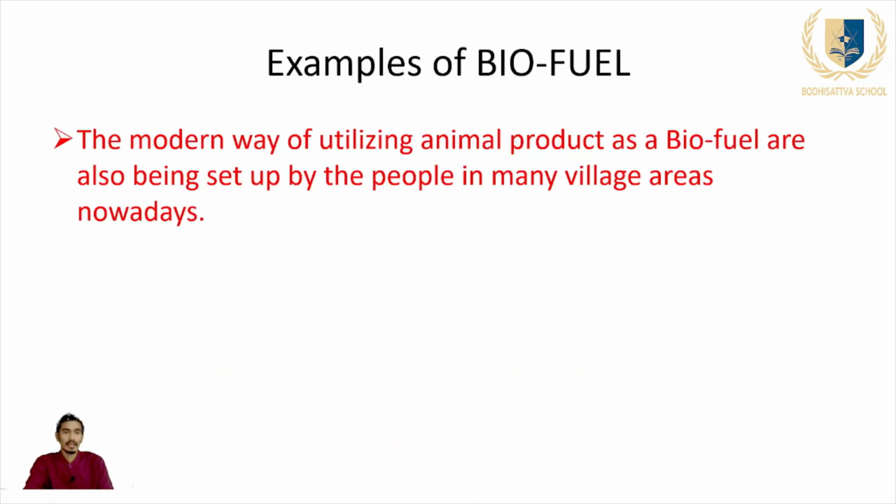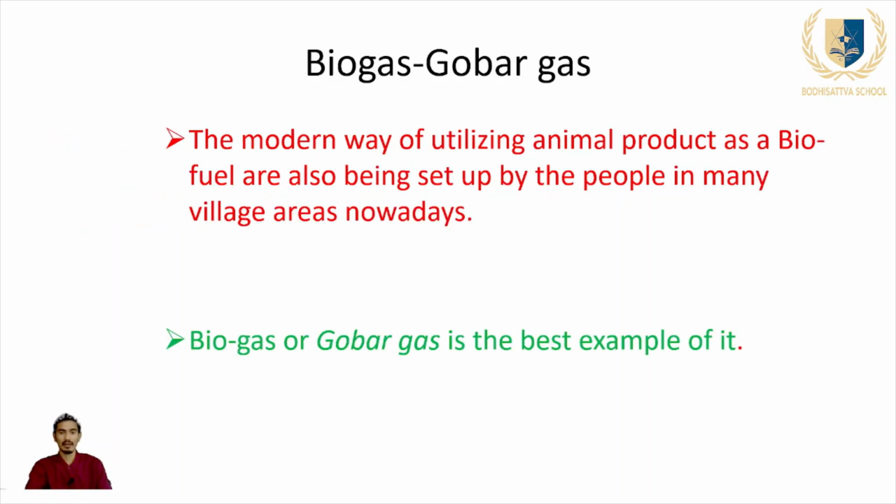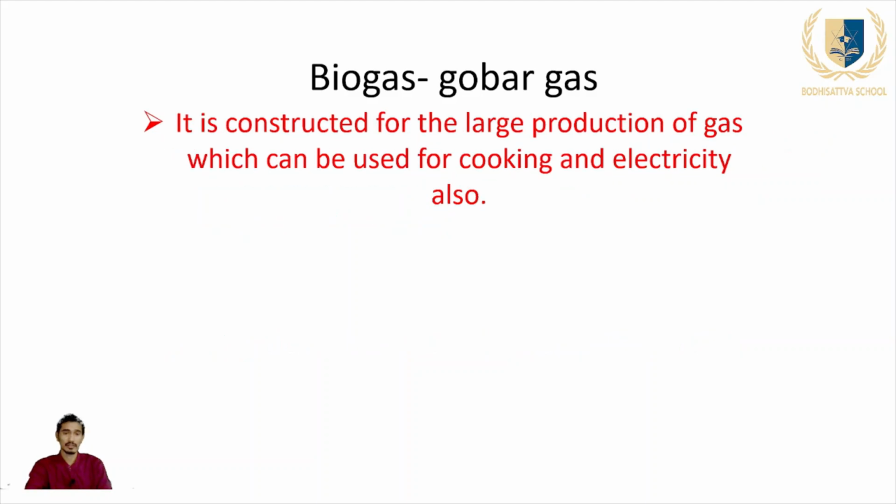Next is the modern way of utilizing animal products as a biofuel, which is also being set up by people in many village areas nowadays. For example, biogas or gobar gas. It is the best example of the modern way of utilizing animal waste products, dung, etc. It is constructed for large production of gas, which can be used for cooking and also for generating electricity.